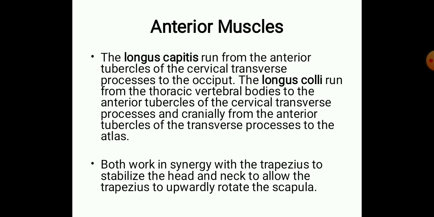Both work in synergy with the trapezius to stabilize the head and neck to allow trapezius upward rotation of the scapula. So basically in the anterior group we have only two muscles, longus capitis and longus colli. Both these muscles mainly stabilize the head and neck and allow scapular movement with the help of the trapezius.